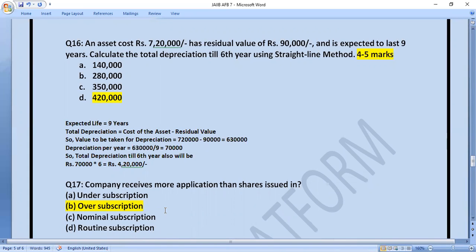If a company comes with the IPO and they receive more applications, then we will say the IPO is oversubscribed. Like recently we have the Burger King IPO in the market, and it is very much oversubscribed. So in this way we can say the IPO is oversubscribed.